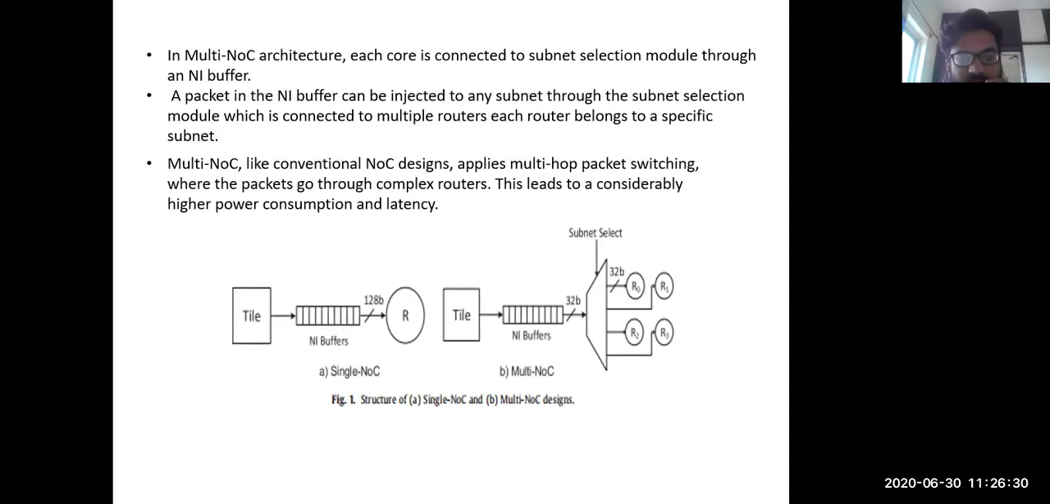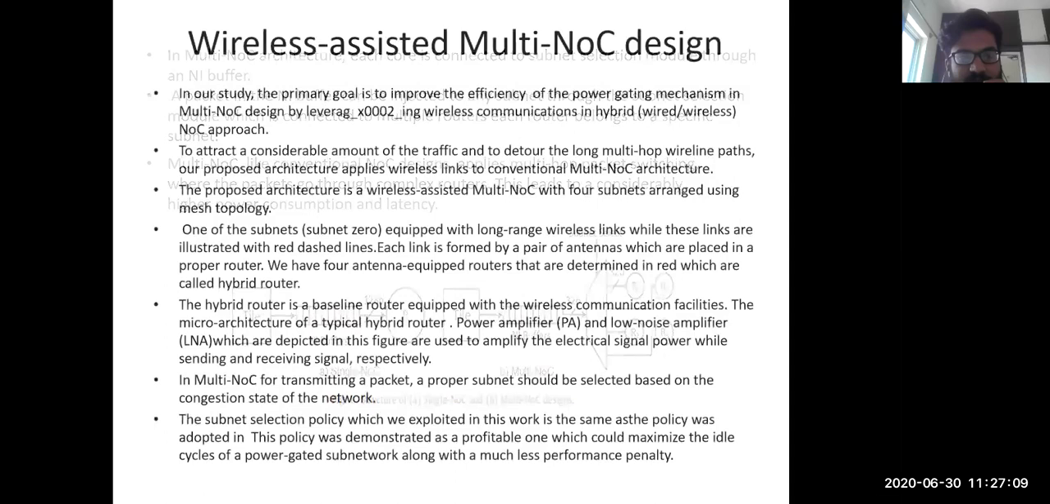Here we can see the figure of a single NoC and a multiple NoC design. In a multiple NoC architecture, each core is connected to the subnet selection module through an NI buffer, and a packet in the NI buffer can be ejected to any subnet through the subnet selection module, which is connected to multiple routers. Each router belongs to a specific subnet. Multi-NoC, like conventional NoC designs, applies multiple hop packet switching, where the packets go through complex routers. This leads to considerably high power consumption and latency.